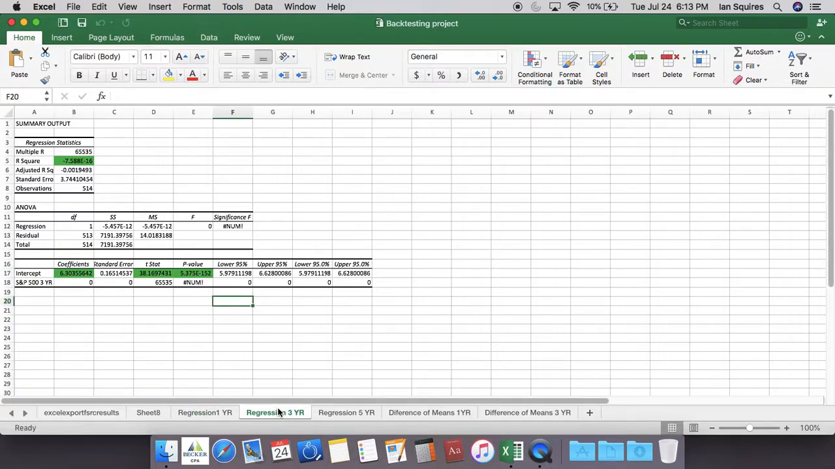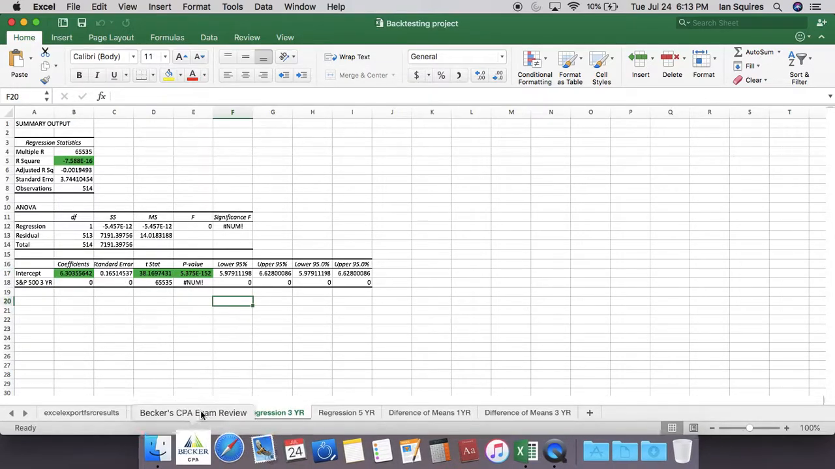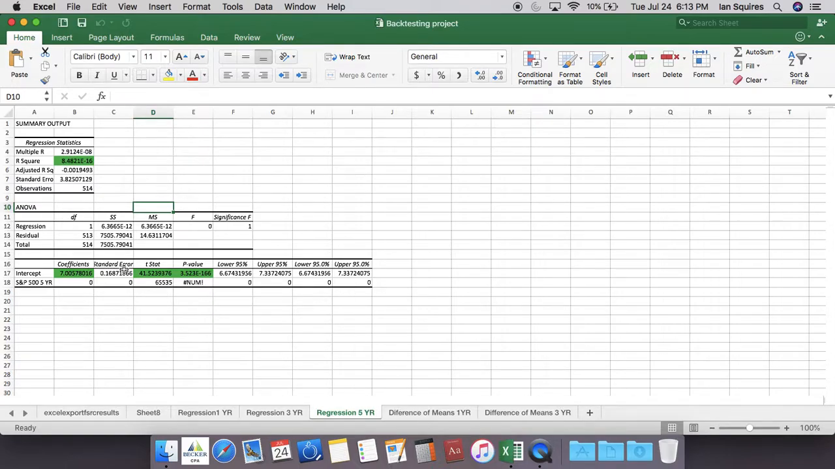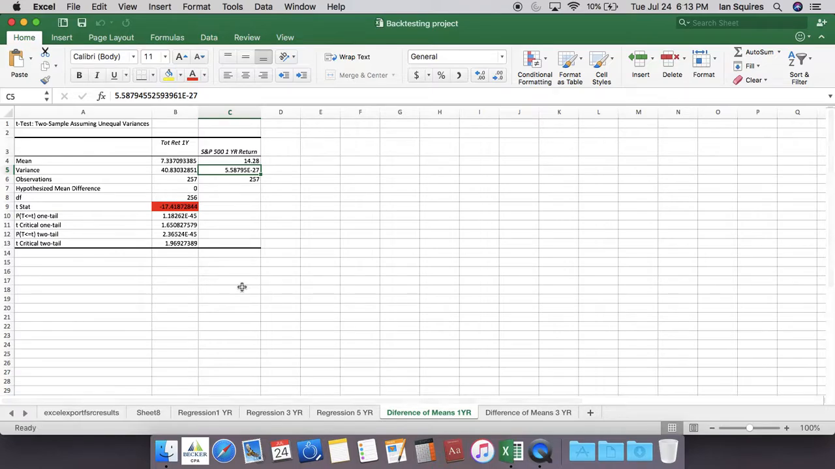But I did this over several different years, from 1 year to 3 year to 5 year, and it still ended up with these crazy numbers. So I believe that the data might not be a good fit. And I checked different ways of testing it using difference of means, and it still came out a little wacky.